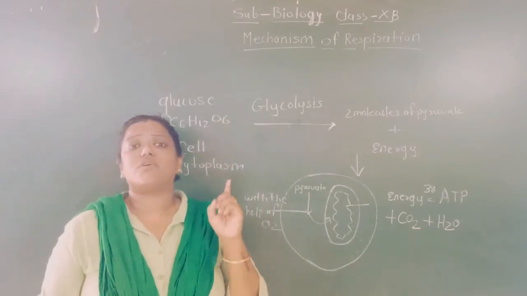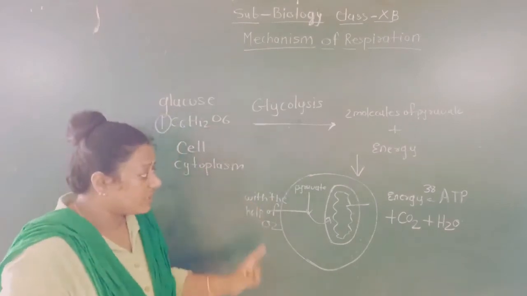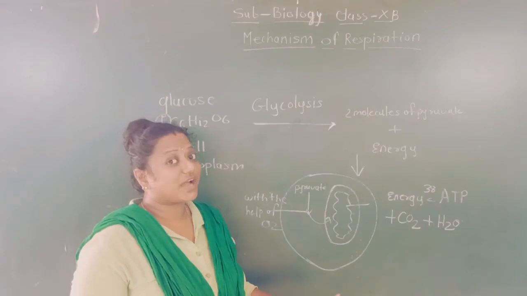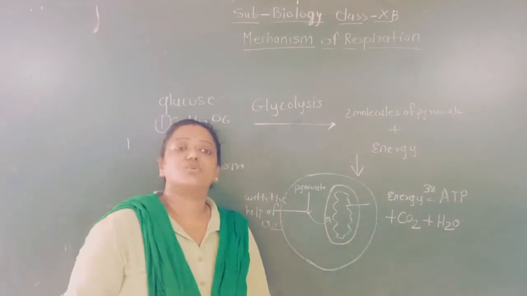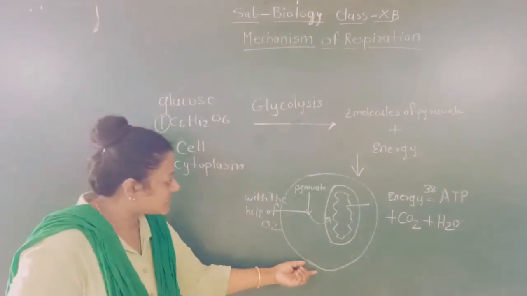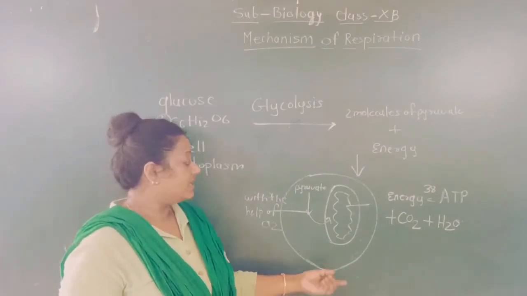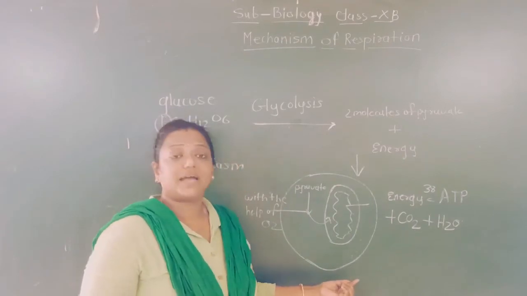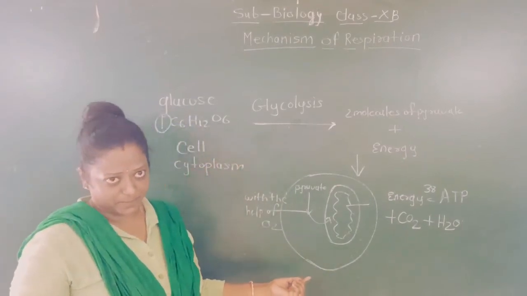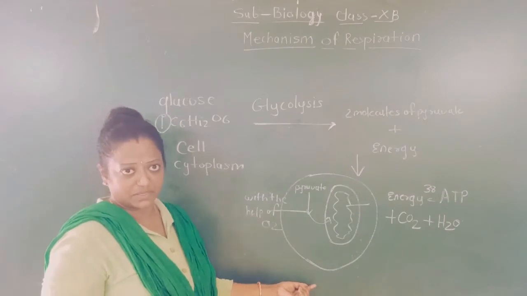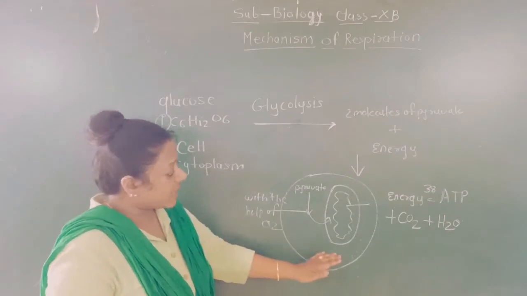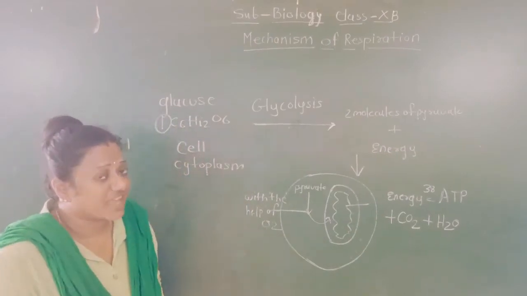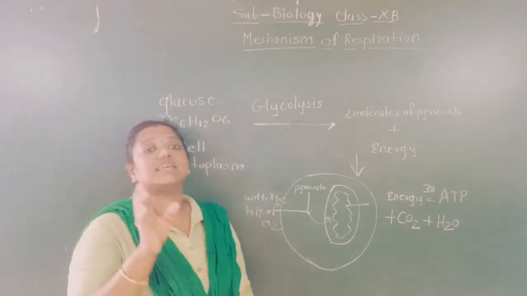Energy is released in the form of ATP. Water molecules are also released and used by the cell. And what happens to the carbon dioxide? Carbon dioxide is also released. But if it is an animal cell, then the cell does not need carbon dioxide. So through the cell membrane, which is a selectively permeable membrane, the carbon dioxide gets released, and in the lungs there will be an exchange of gases.